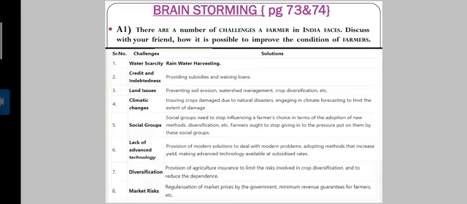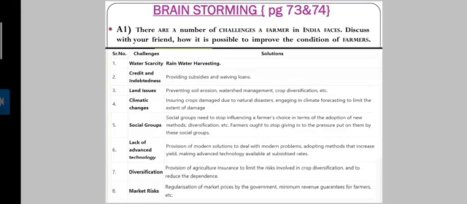What are the ways to improve this condition? Preventing soil erosion, watershed management, crop diversification. Climatic change. How can this be improved? By insuring crops damaged due to natural disaster, and engaging in climate forecasting to limit the extent of damage.